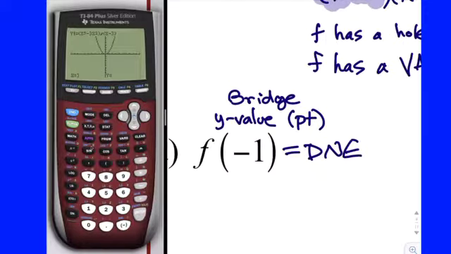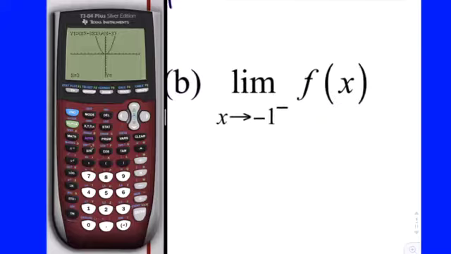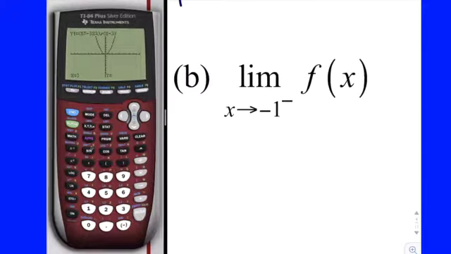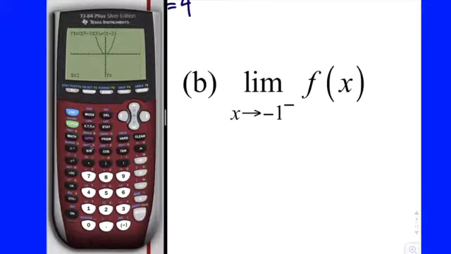And that's why we're learning this idea of the limit. The limit will give us information in the vicinity of negative 1 when we can't go there directly, so we look around. So now what would be the limit as x goes to negative 1 from the left? We don't need to graph it. We don't need to type in numbers close to negative 1 and see.